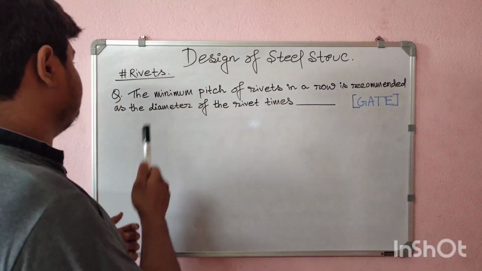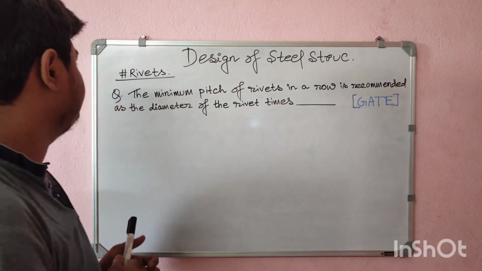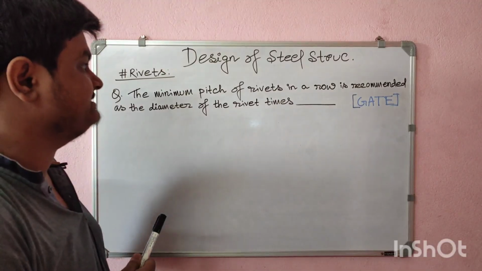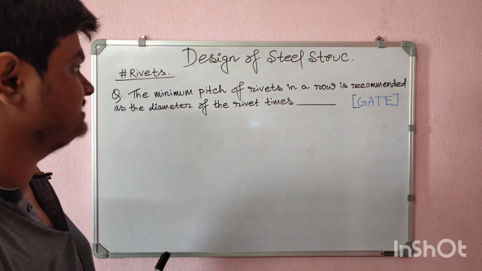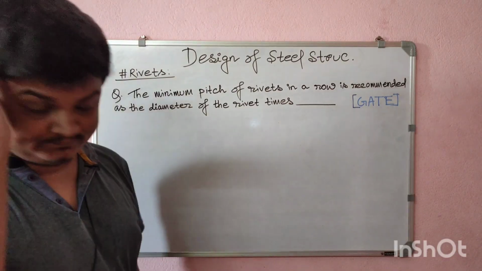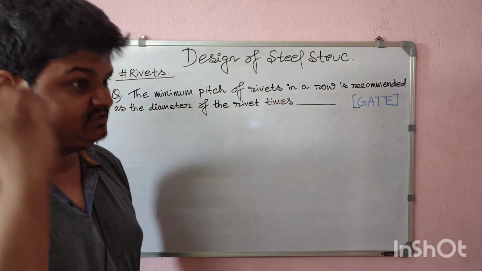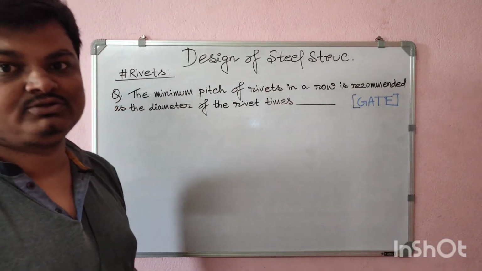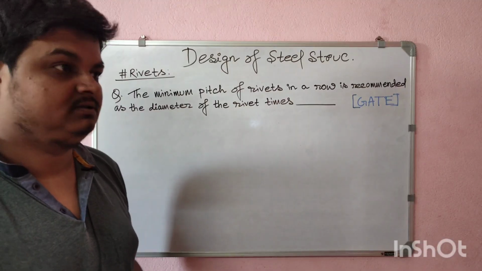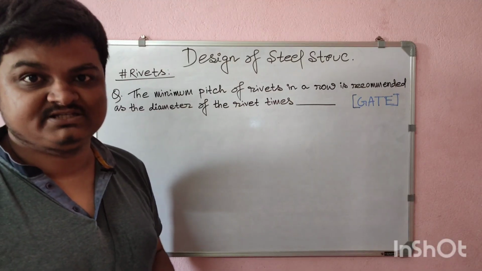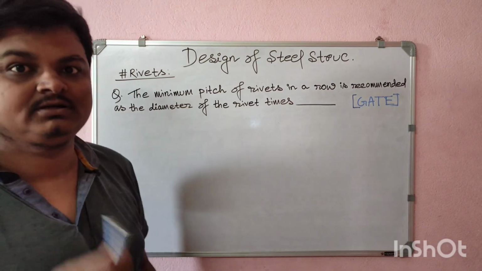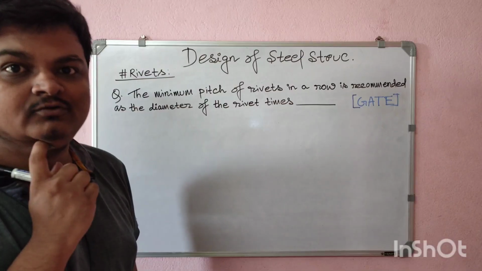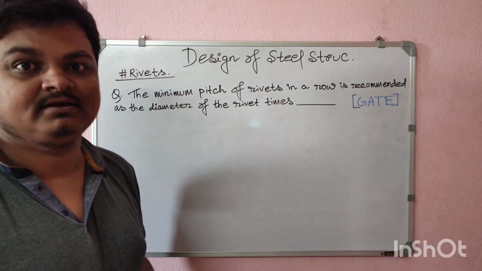So the next question says that the minimum pitch of rivets in a row is recommended as some times the diameter of the rivet. They are asking about the distance between two consecutive rivets. That distance we know as pitch. For steel structure we follow the code IS 800.